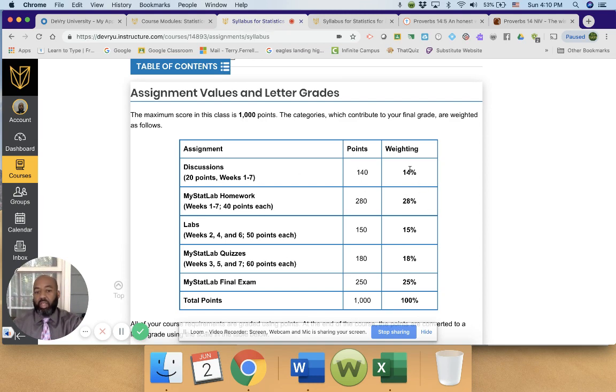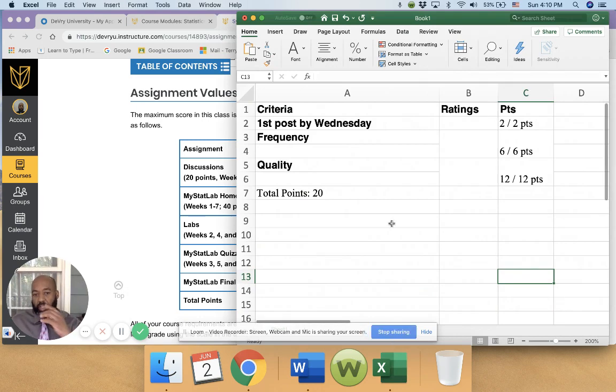14% is discussion questions. MyStatLab, this is your homework that's due every week. 28% labs, 15% your quizzes, which are week 3, 5, and 7, 18%, and your final exam, which is 25%. Well, let's start with your discussion question. Discussion questions are due by Sunday at midnight, like all assignments.